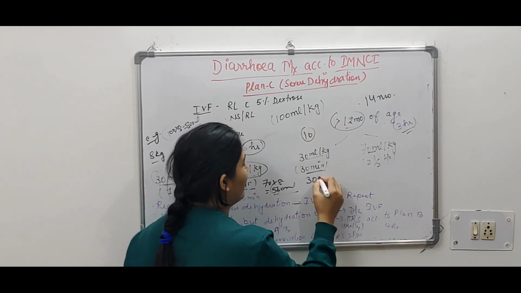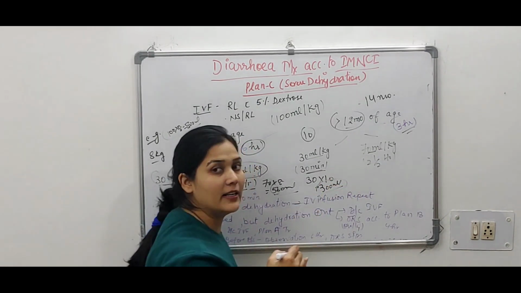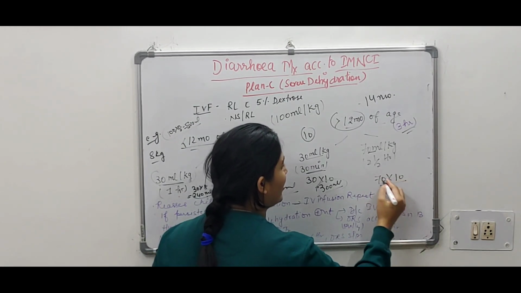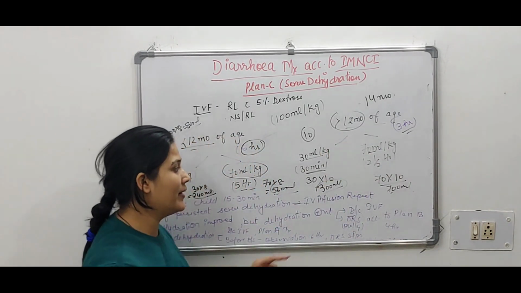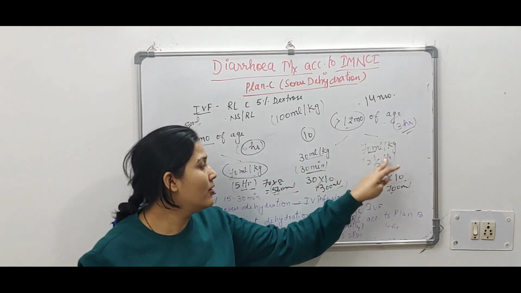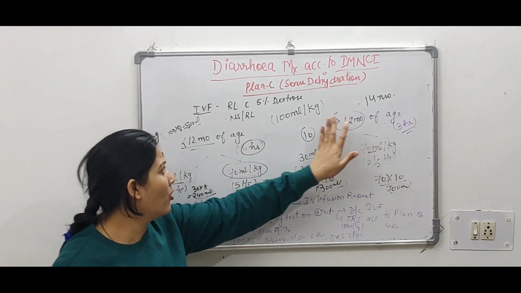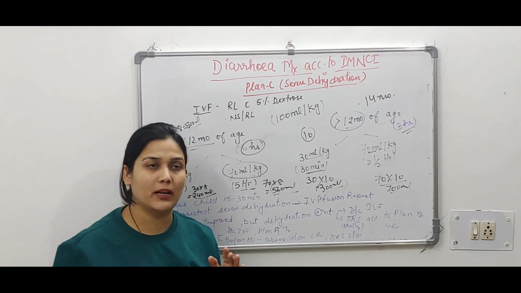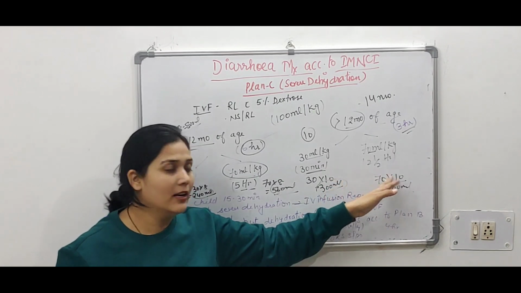So how will we give? 30 into 10, 300 ml. That should be given in 30 minutes, fast bolus. And next is 70 into 10, that should be given in 2.5 hours. That is 700 ml. Total is 100 into 10, 1000 ml, that should be given in 3 hours. In the first 30 minutes we are giving 300 ml and in 2.5 hours we are giving 700 ml. If the child's age is more than 12 months, total fluid will be 100 ml per kg. Less than 12 months, remember 6 hours, with 1 and 5. More than 12 months, we divide the 100 ml into half an hour and 2.5 hours.